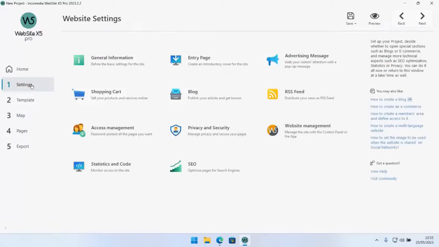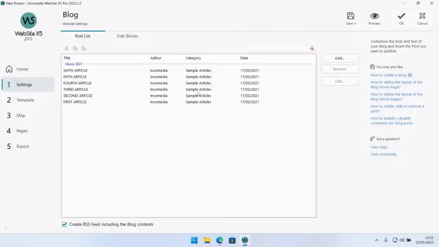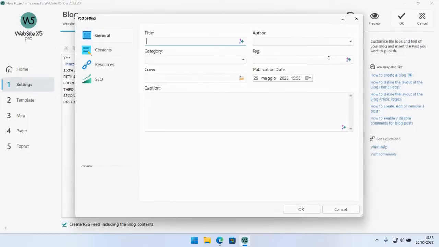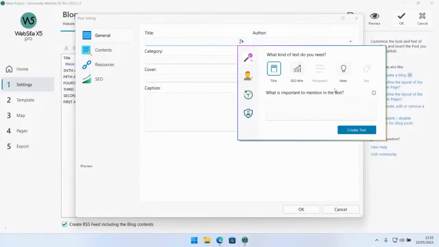So now let's move on to the blog section, which is where I'm going to be showing you how the ideas option works. So let's just add a new entry and then click here with title. Okay, so I want to start a blog about agro farming, but I have no idea what my blog should be talking about. I just click on ideas, and then I say, let's say, produce, family run farming, animal breeding, and then click on create text.